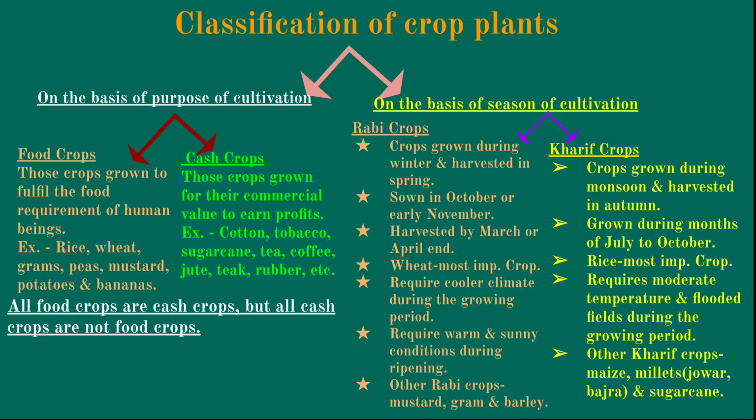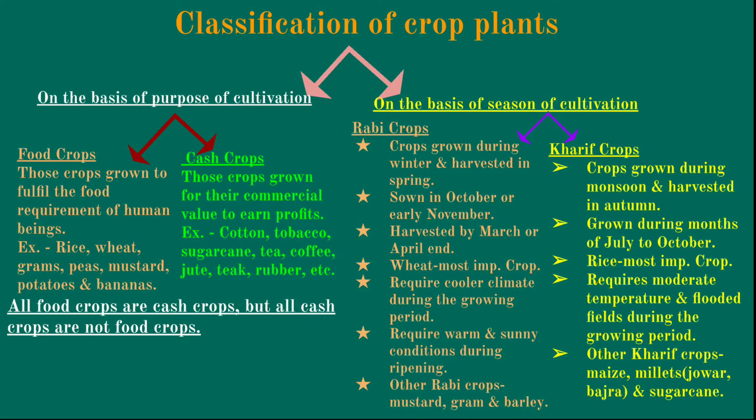Now we come to Kharif crops. These Kharif crops are grown during monsoon season and harvested in autumn. See, Rabi crops are grown during winter and harvested in spring, whereas Kharif crops are grown during monsoon and harvested in autumn. These crops are grown during the months of July to October, and among Kharif crops, rice is the most important.